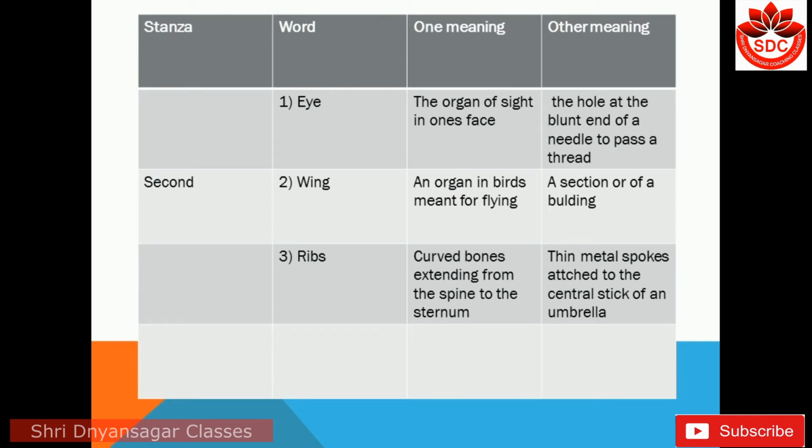Stanza second, word eye: the organ of sight, and another meaning the hole at the blunt end of a needle to pass a thread. Second, wing: an organ in birds meant for flying, other meaning a section of a building. Third, rib: curved bones extending from the spine to the sternum, and another meaning thin metal spokes attached to the central stick of an umbrella.